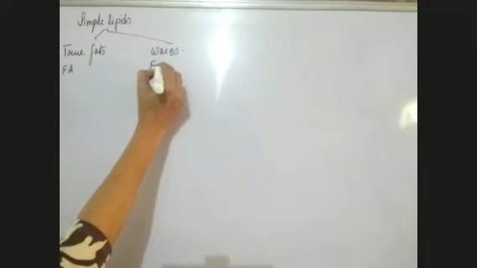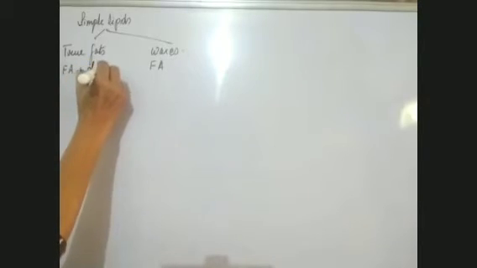See, fatty acid is the same in both. Fatty acid is present in this also and in this also. Both have fatty acid as one of the important components. Now, as I told you, lipids are composed of fatty acids and alcohol. So both of them have fatty acids, but if the alcohol present in them is glycerol, then it is a true fat. So fatty acids plus glycerol makes true fats.